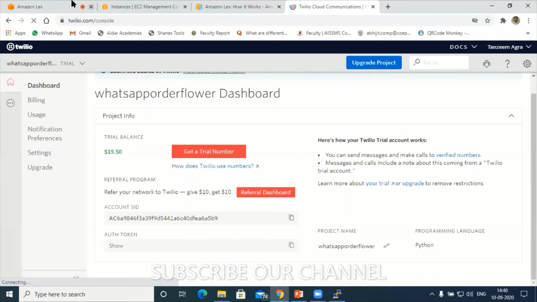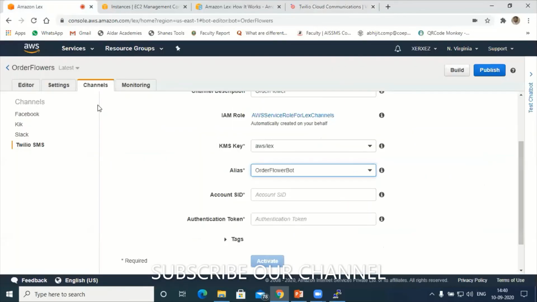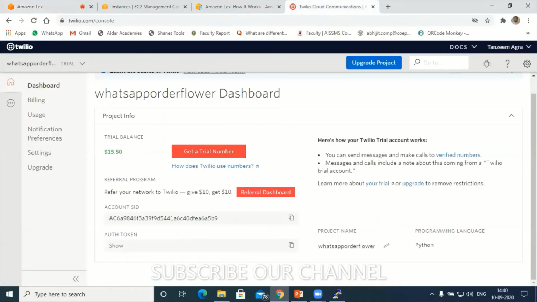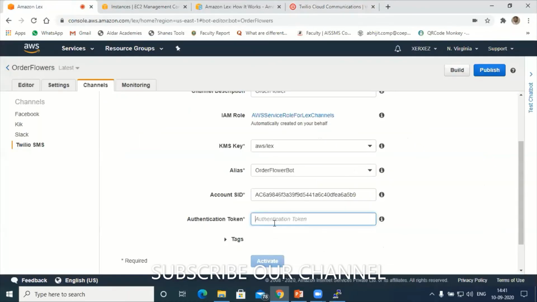Next, go to Amazon Lex. Under channel, under Twilio SMS, it is asking for my account SID, so just paste this one. Similarly, it is asking for the authentication token. Go to your Twilio account. This is my authentication token. Just copy this. Next, go to Amazon Lex authentication and paste it over here.